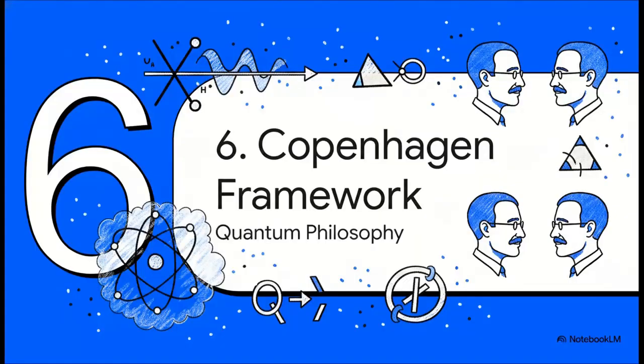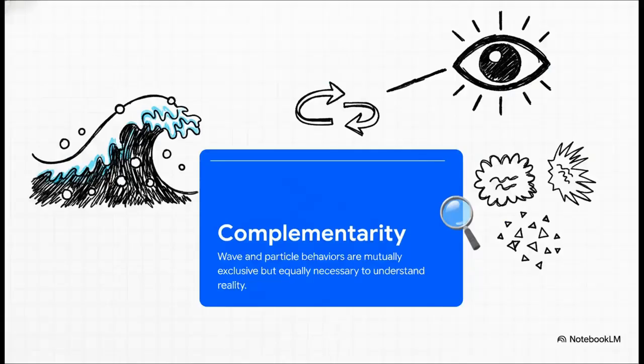And that leads to Section 6, the Copenhagen Interpretation, Philosophy of the Quantum. Let's move to the Copenhagen Interpretation and see how this builds into the ultimate philosophical conclusion. Working together in Copenhagen, Niels Bohr and Werner Heisenberg synthesized all this math into a cohesive philosophy. The cornerstone of their interpretation is complementarity. Bohr argued that wave and particle behaviors are mutually exclusive, but they are equally necessary to understand the whole picture. You can't see both at once. Crucially, it is the observer's choice of experiment that decides which face the quantum system reveals.